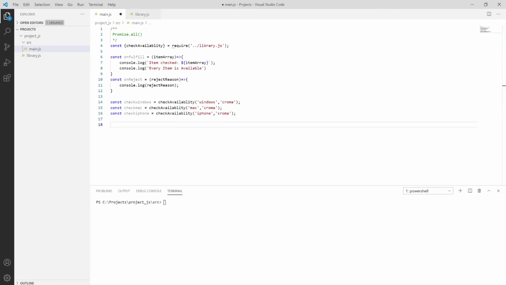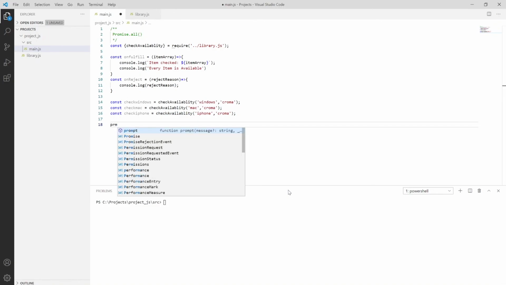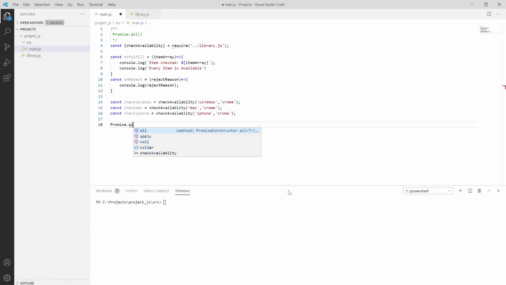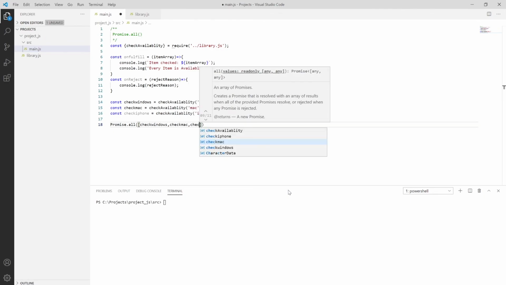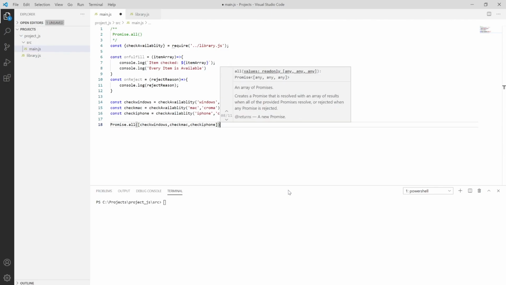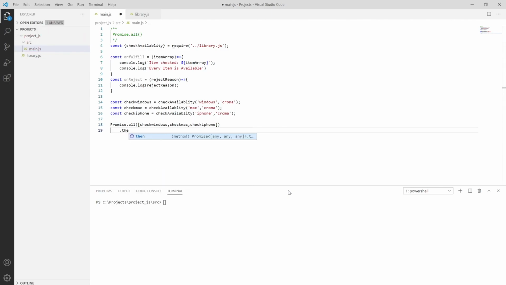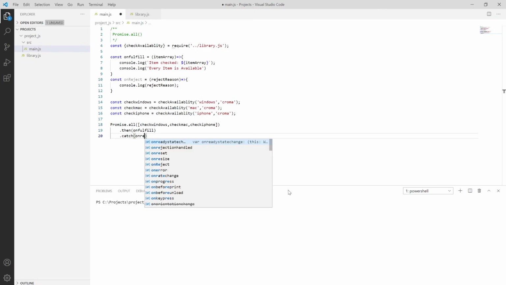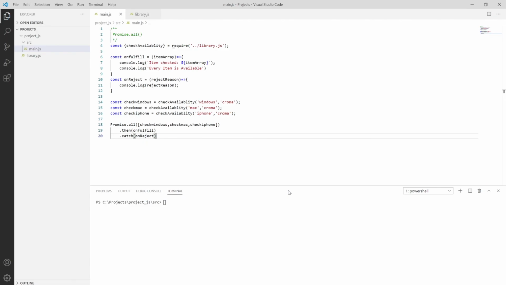So here we are using the Promise.all function, so Promise.all, then passing the array of checkWindows, comma checkMac, comma checkIphone, and then passing onFulfill, or onCatch, it will reject on reject, then save it, try to run using node main.js.